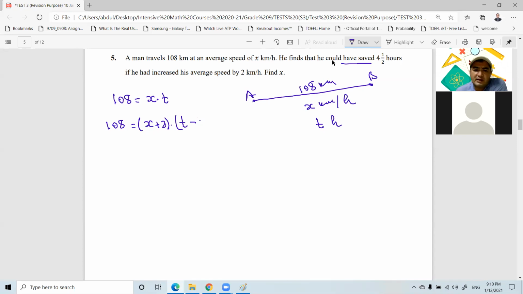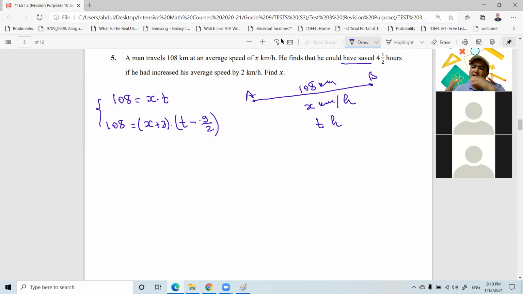Let me write it as an improper fraction. Change this mixed number into an improper fraction. That's equal to 9 over 2, right? So now we got two equations, and as you see here, we have two equations and two variables. That means that we can solve this, because in math, if the number of equations is equal to the number of variables, those equations are solvable. Since we are asked to find X, somehow we need to eliminate T from the equations. From the first part, T is equal to 108 over X.